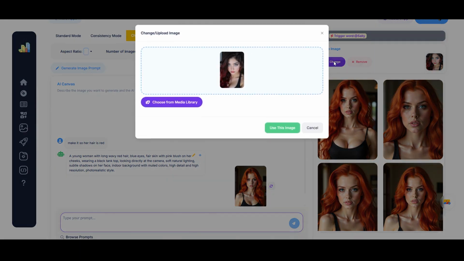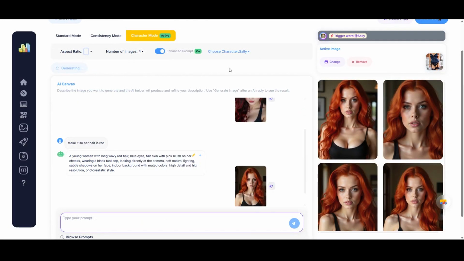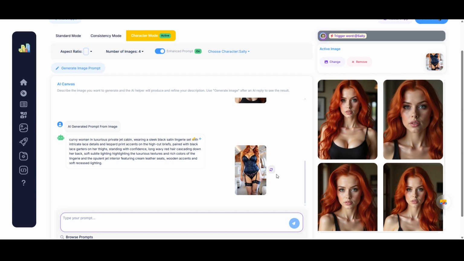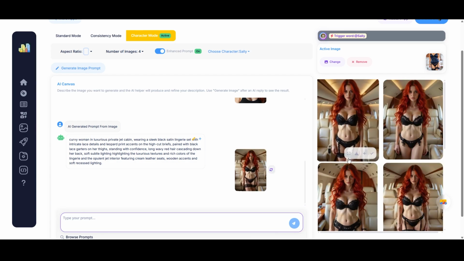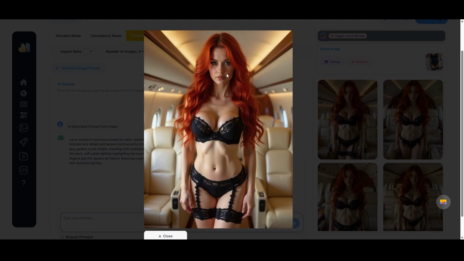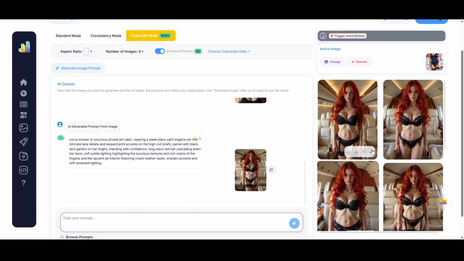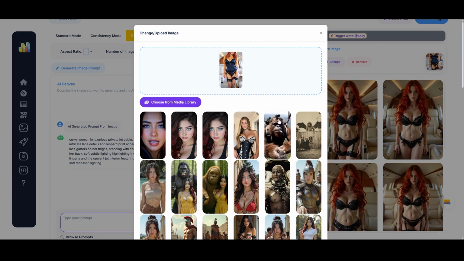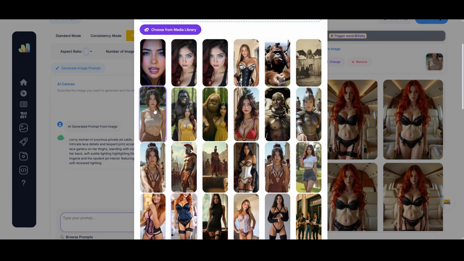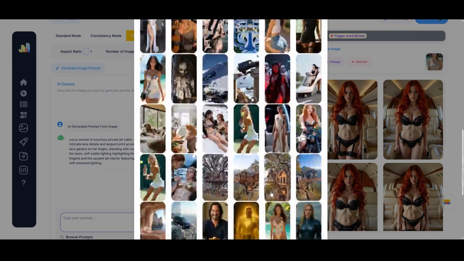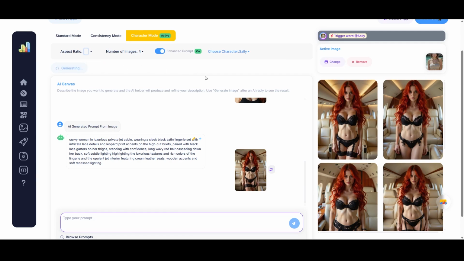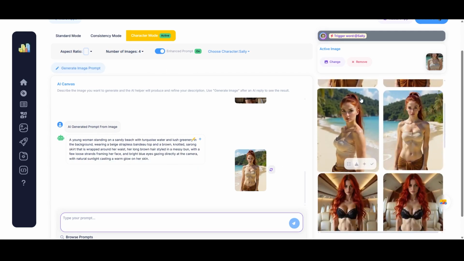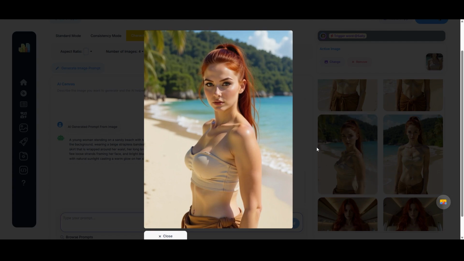So now I'll switch out the reference image and I'll generate a new prompt based off of that. Okay, so let's see what we get here. And cool, so now we have Sally in this airplane setting. It's a pretty good full body shot, so some of these could be usable. All right, so we'll change out the reference image again, and maybe we'll do one like this where Akira's in this tropical island thing, and we'll generate a prompt off of that. Let's see what we get here. Cool, so these are some pretty nice shots of Sally at this little tropical beach island. Nice little side angle right here, so that's a really good one.